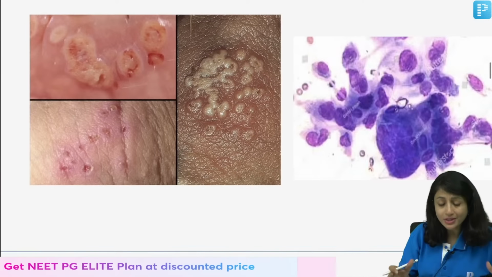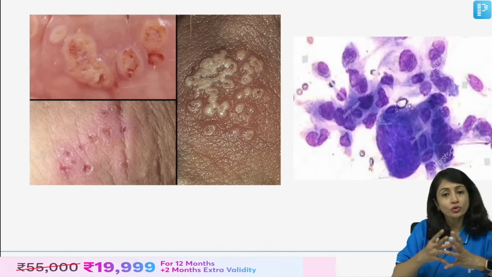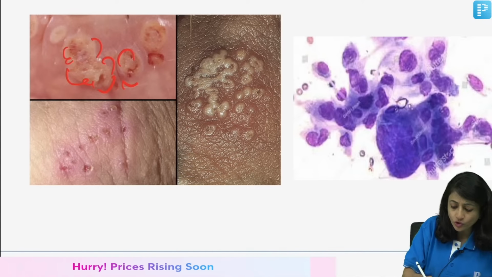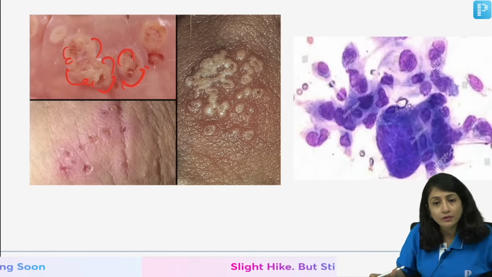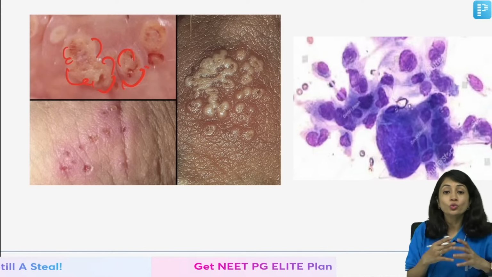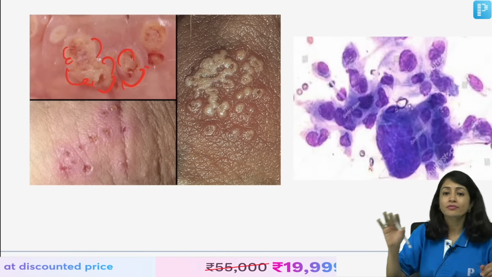What is this? Now, this is my herpes. You see this? There are numerous vesicles which are coalescing together, giving rise to these polycyclic erosions. Multiple lesions, painful lesions, but not indurated, and they usually do not present with an ulcer. So, if you see an undermined ulcer with sloughed edges, it is chancroid.